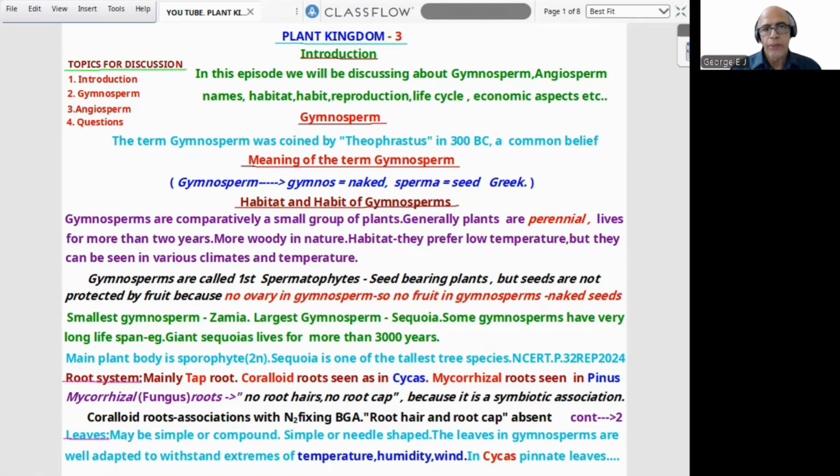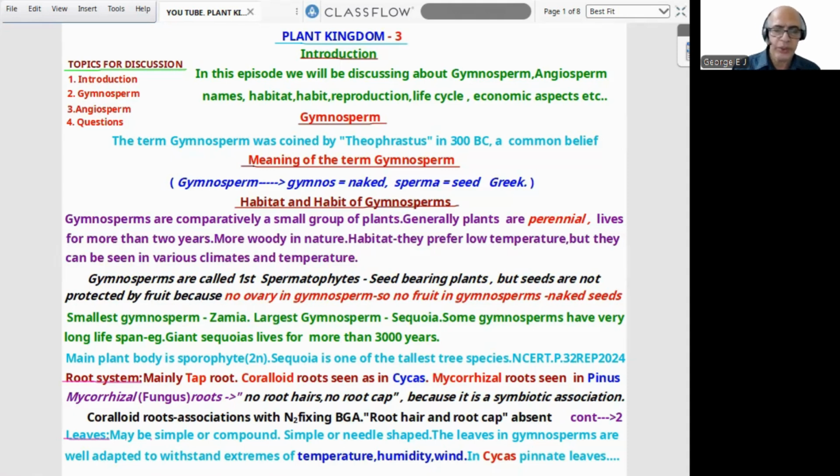Now, needle-shaped conifer leaves, Ginkgo leaves, peculiarity: fan-shaped and bilobed. Persistence of leaves, evergreen nature. Then stem, that is unbranched, branched: Cycas as well as Pinus, Cedrus. Then next is Ginkgo. Pictures of Ginkgo, maidenhair tree, living fossil. Then Gnetum, Ephedra, Welwitschia, most advanced among gymnosperms, specifically Gnetum, Ephedra, ephedrine. Welwitschia, abnormal nature of the plant, only two leaves, indicator of water.